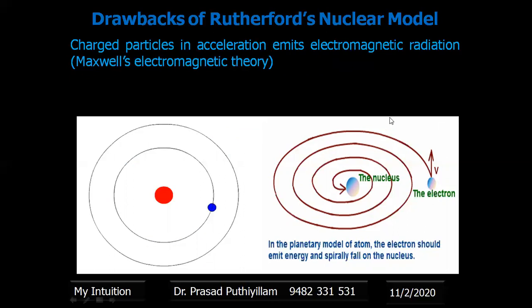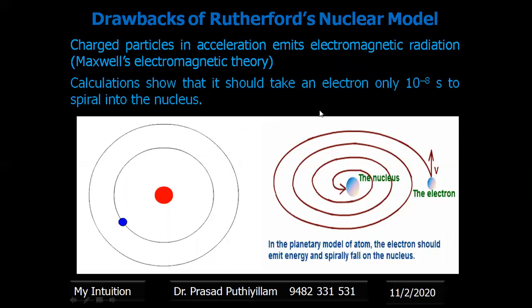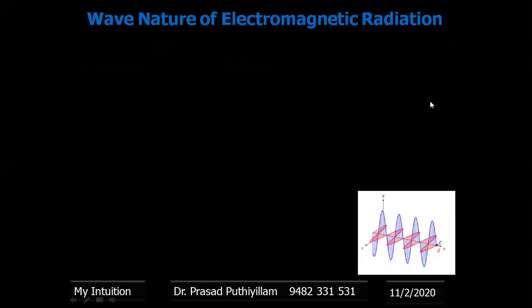Therefore, as per the theory, the electron in a circular path will spiral, and finally it will fall into the nucleus. Calculation predicts that the electron will take only 10 to the power minus 8 seconds to spiral into the nucleus. Therefore, Rutherford failed to explain this particular property of the electron as a charged particle, as well as the distribution of electrons in the space around the nucleus.